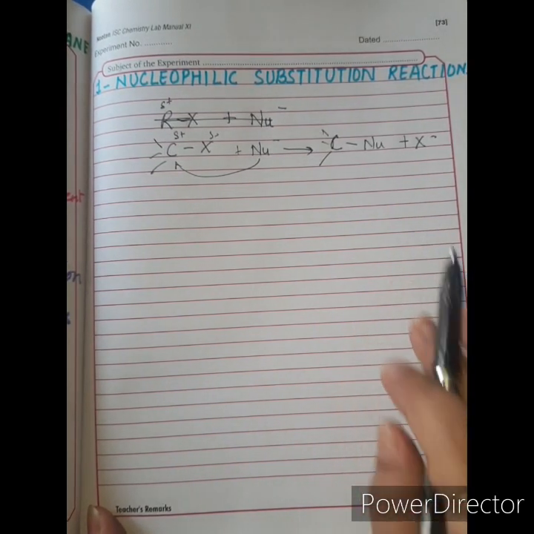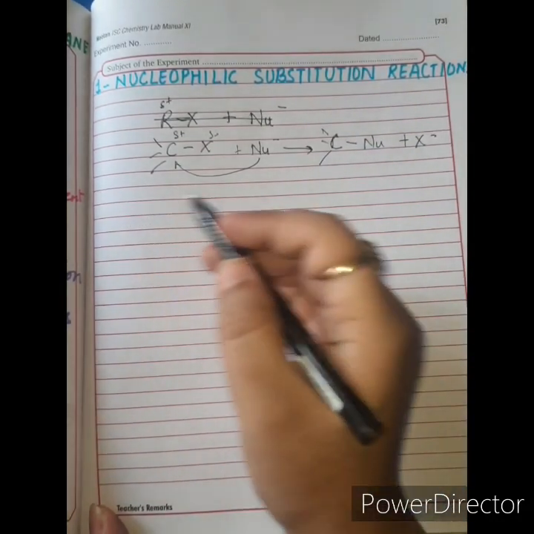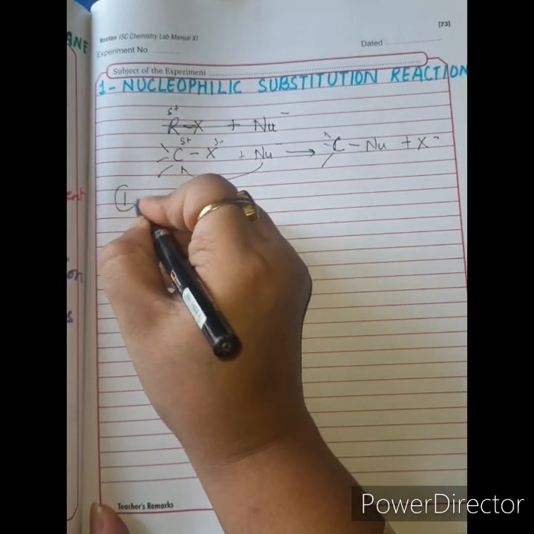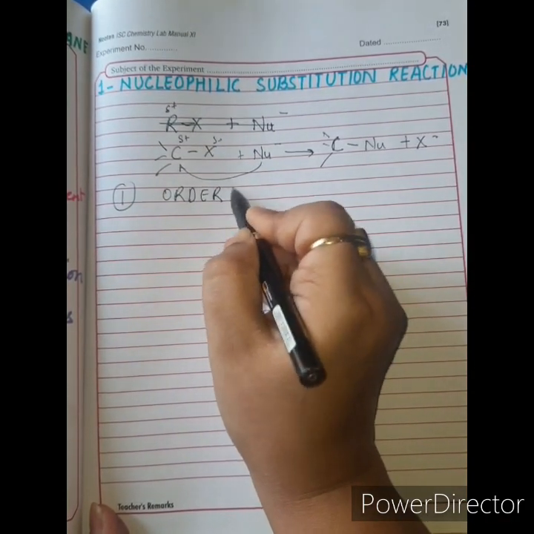Now let us talk about certain important facts regarding nucleophilic substitution reactions. The first thing that I am going to teach you is the order of reactivity.